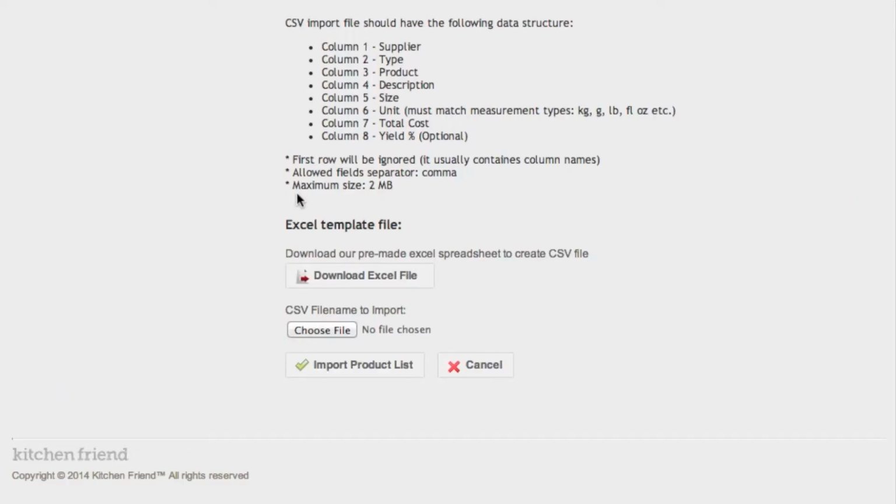To import your own product price list, follow the instructions in the Excel file and then import it as a CSV.